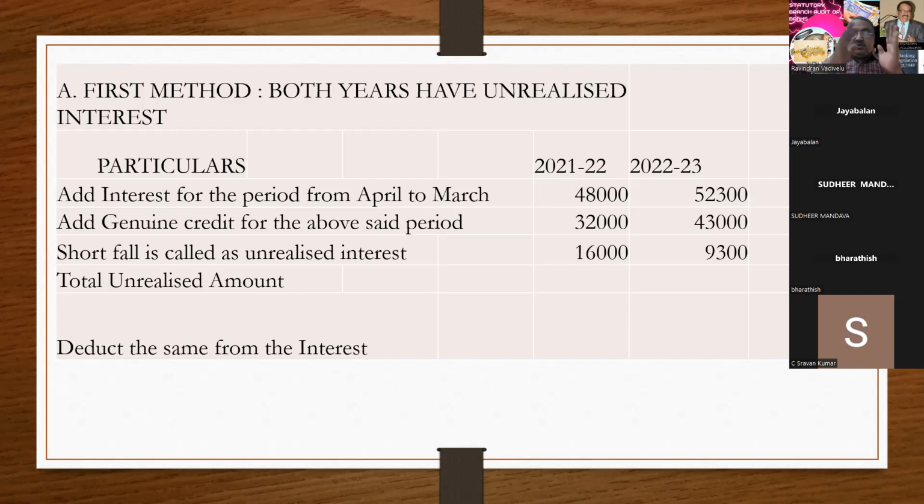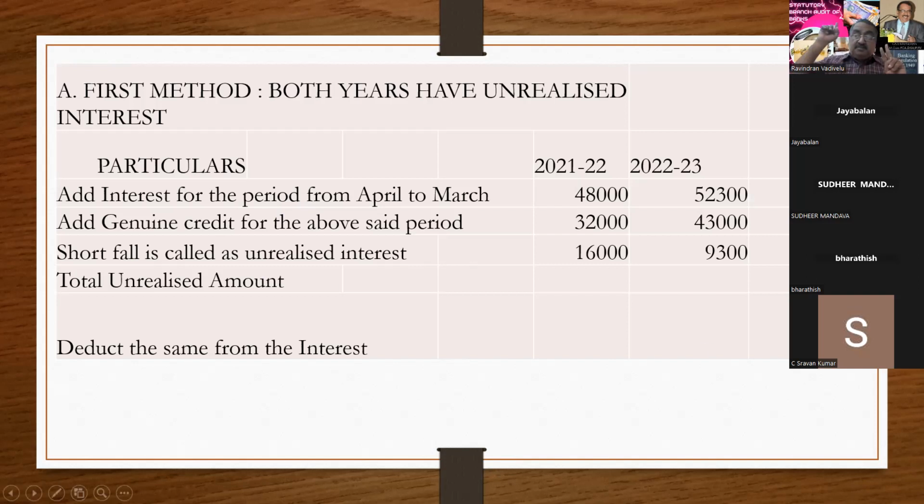Add interest from April to March, that is 48,000. You just concentrate, I need your 5 minutes. You can easily understand. Add all interest from April to March, 48,000. The genuine credit is only 32,000. So for the year 21-22, there is a shortfall of interest collection to the tune of 16,000. And for 22-23, there is a shortfall of 9,300. Same exercise. So in total, there is a shortfall of 25,300 for the last 2 years.